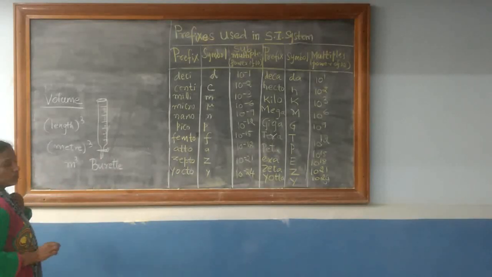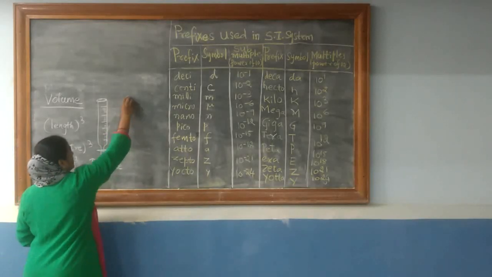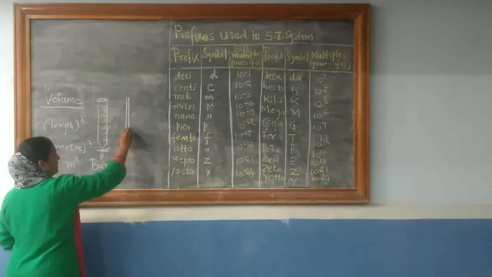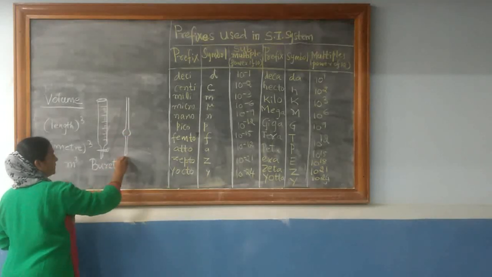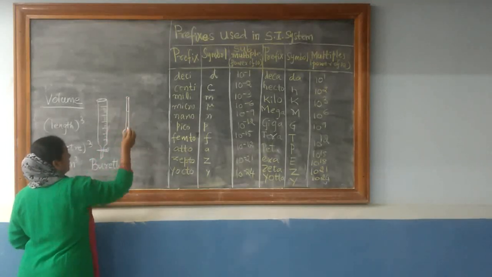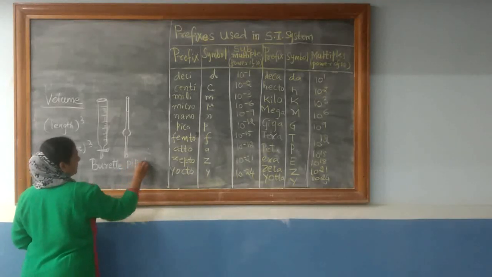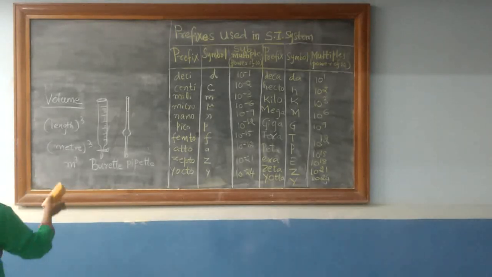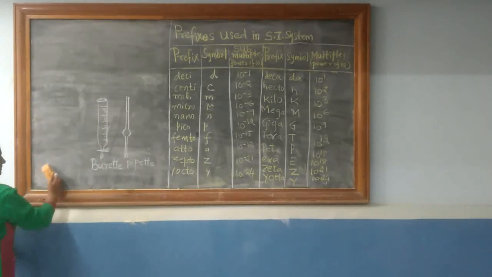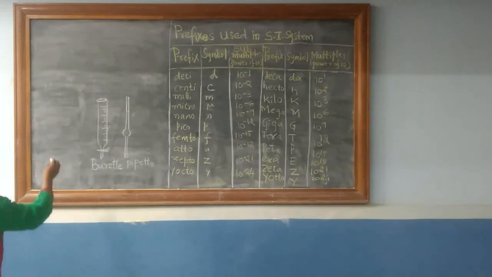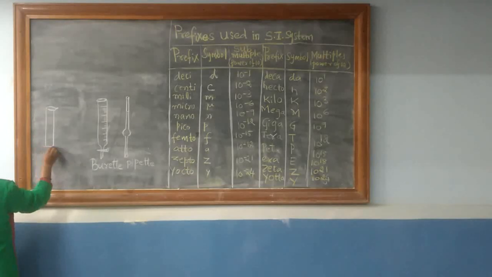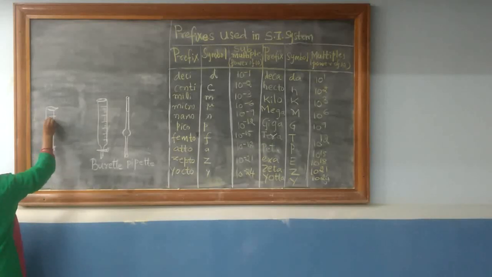Another apparatus used in the laboratory is the pipette. A bulb here and an extension. Now this is called a pipette. I hope you all know the measuring cylinder. What is a measuring cylinder? It will be cylindrical and there will be markings on the cylinder.